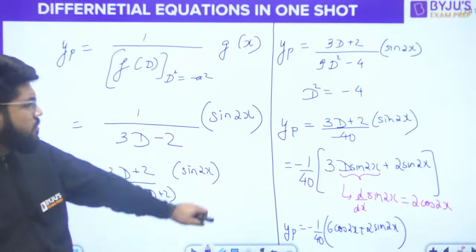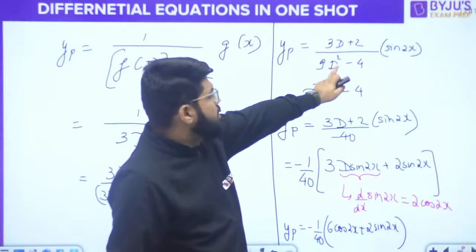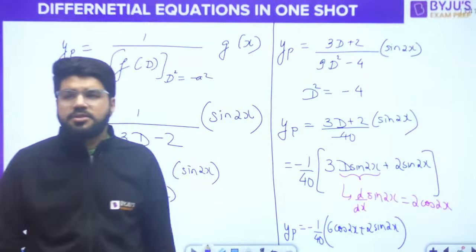1 by 40, not 44. 9 into 4 is 36, and then 4. So 40 it is. Swapnil.